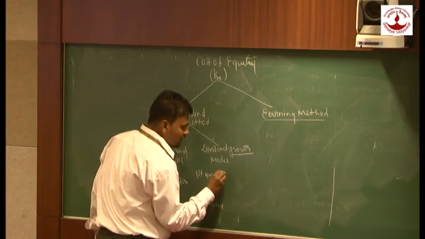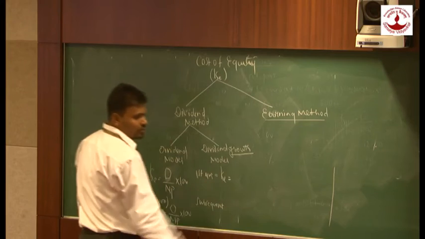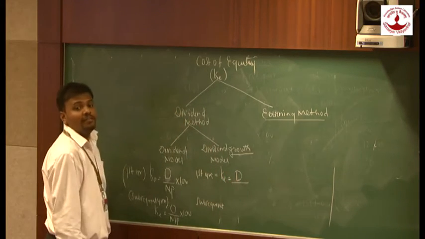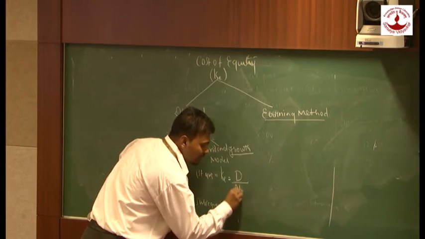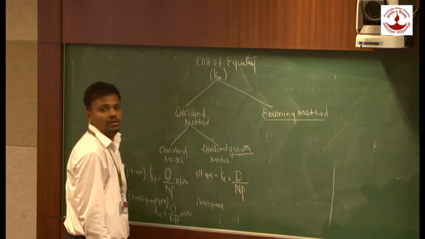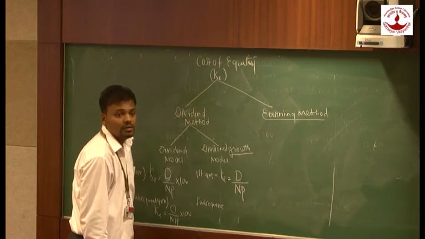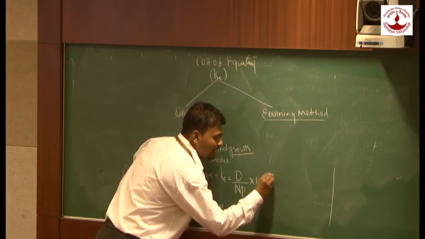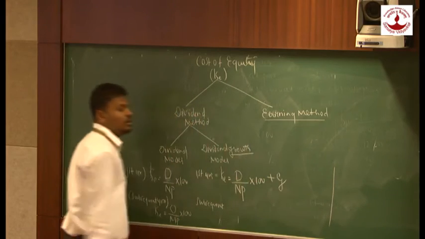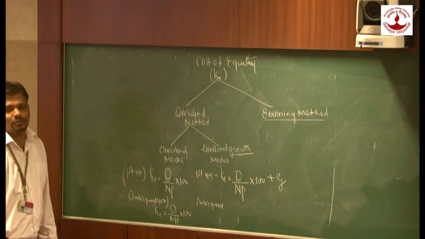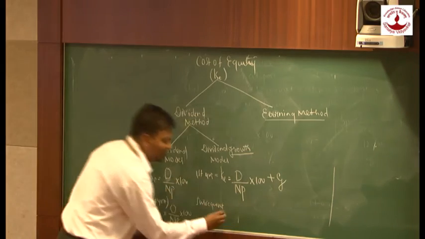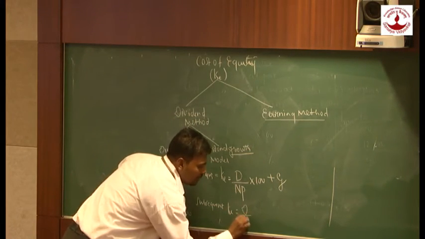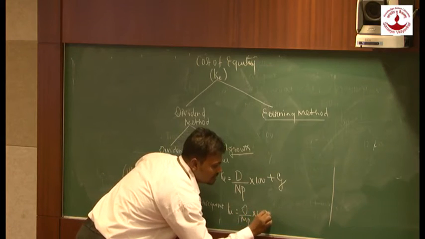KE is equal to D, capital D as we have denoted for equity dividend, upon NP into 100 plus G. What is G? G is called growth. The same formula will be carried over here also: KE is equal to D upon NP into 100 plus G.